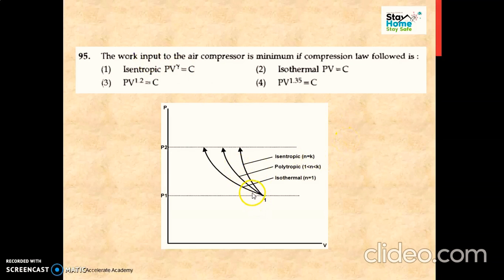Looking at this PV diagram, if we do the compression isothermally, the net work done, or the area under the curve, is minimum compared to the other two curves. So when the law followed is isothermal, we get minimum compression work.